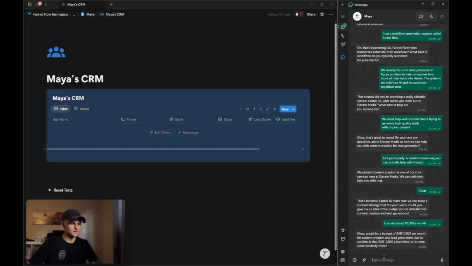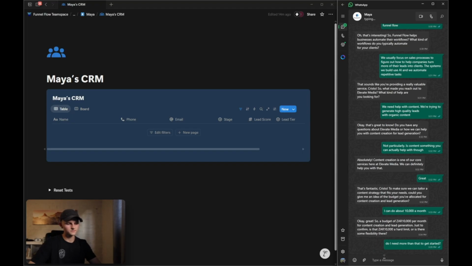Just to confirm, is that 10,000 a hard limit or is there some flexibility there? So Maya's just checking, is this lead able to up their budget a little bit, or is this like a tight budget for the lead? Just doing some deeper discovery. And Maya's actually built in with some objection handling. So I'll go ahead and say, do I need more than that to get started? Let's see what Maya says.